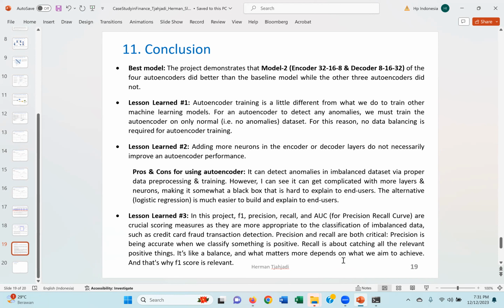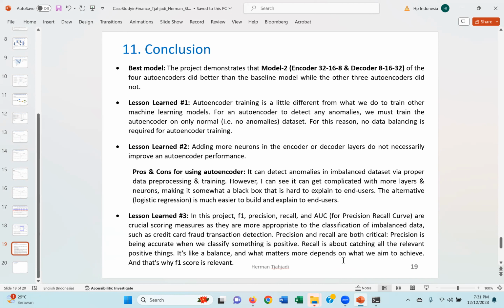So the pros and cons of using an autoencoder is, as we add complexity to our layers by adding more and more neurons or layers, the model can get complicated. It's very hard to explain to end users.